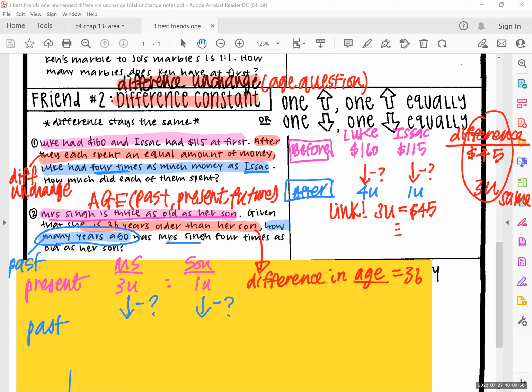And what did they say about Mrs. Singh in the past? They say that Mrs. Singh is actually 4 times as old as her son, so 4 units and 1 unit. And what kind of question is this?